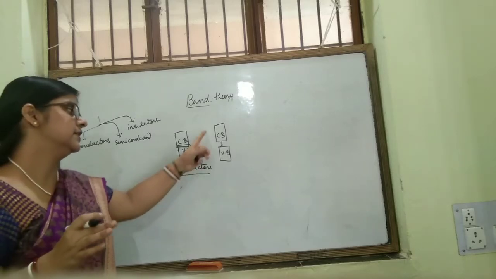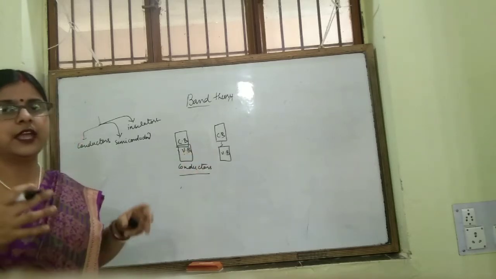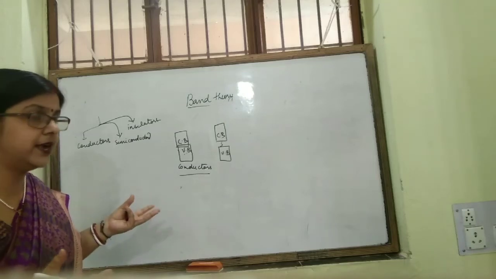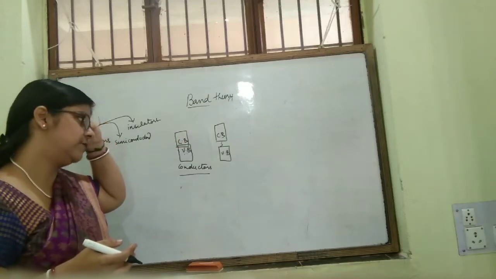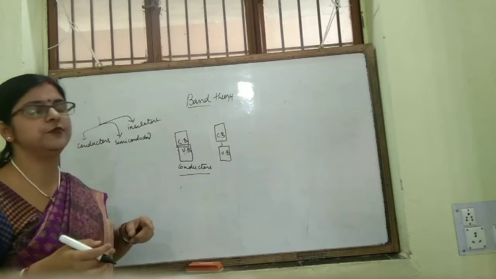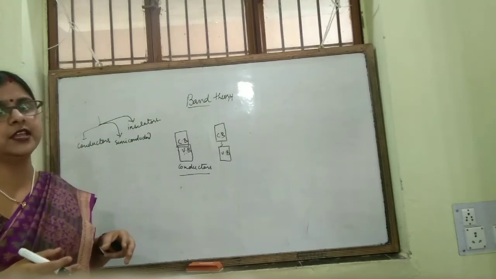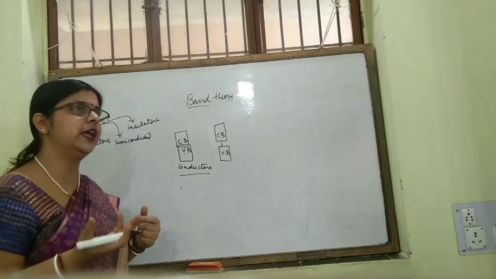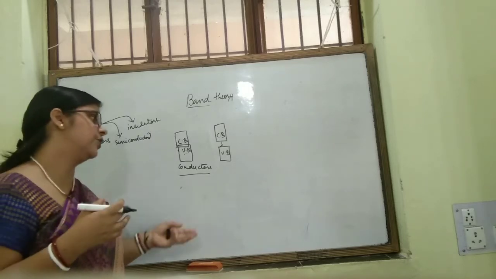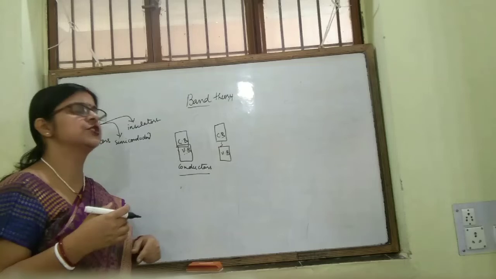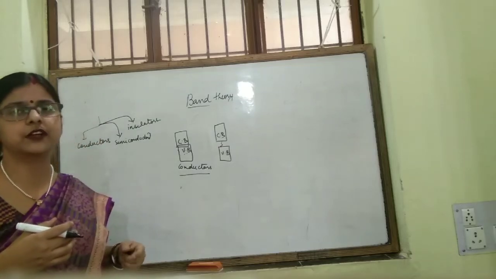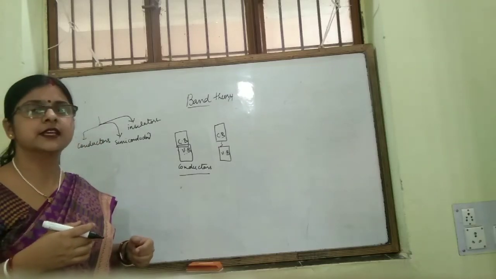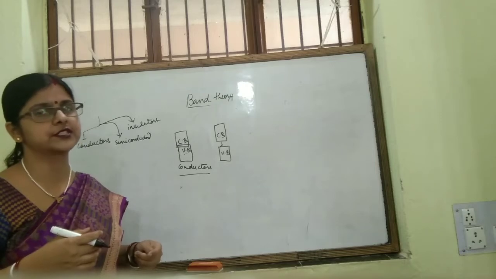This is semiconductors. Sometimes by heating, also some electrons flow from valence band to conduction band.